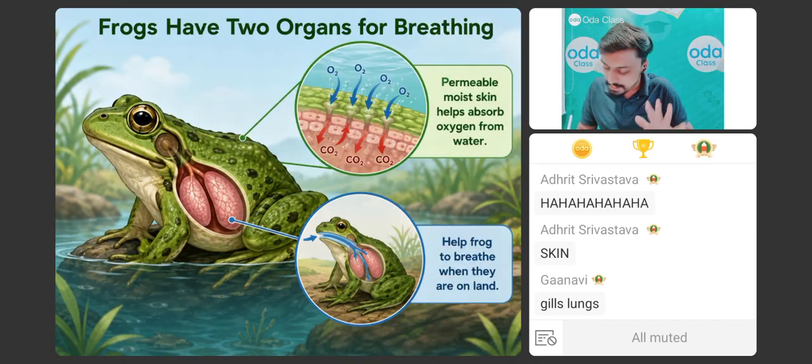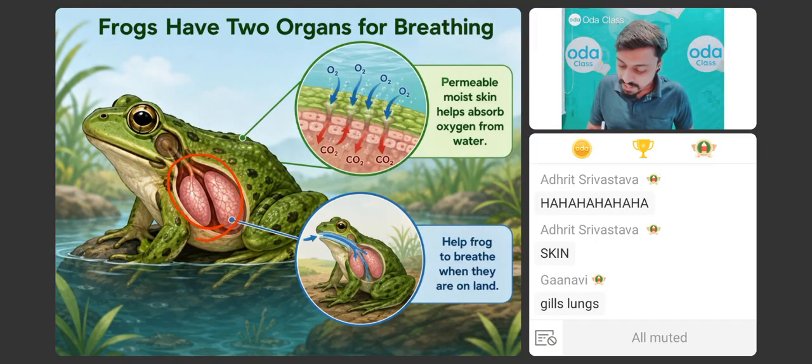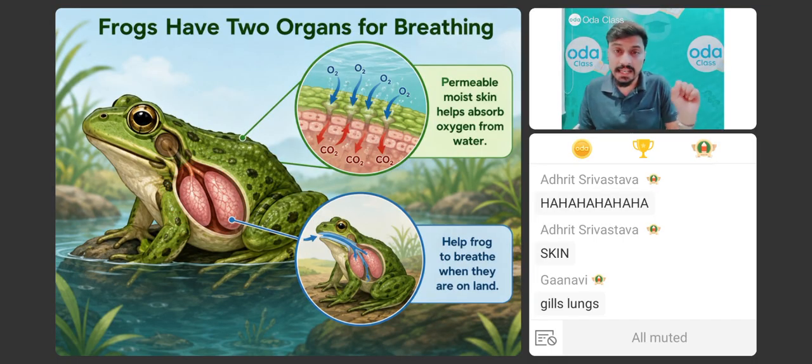Let me explain. First of all, they have lungs. Your first option is correct. You can observe this: amphibians have lungs. So whenever they are on land, they can breathe very easily with the help of lungs. And these lungs function as human lungs do. Very similar. They work just like our lungs. Again, I'm telling this three times.